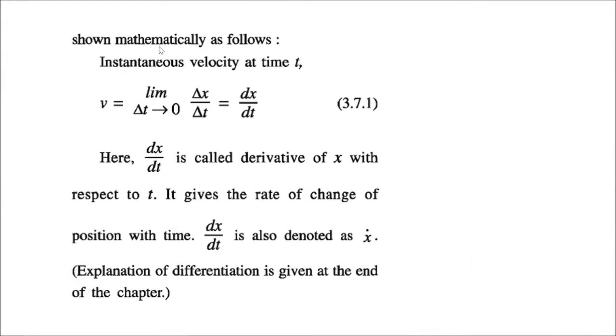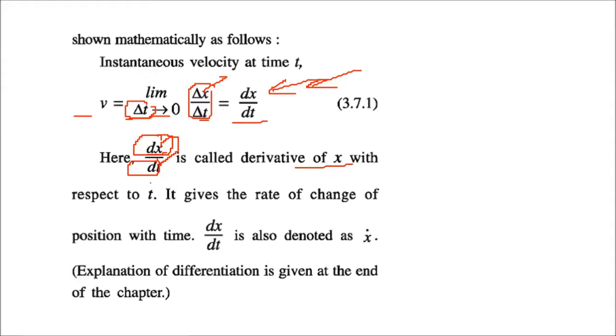So how to show it mathematically? Velocity will be delta x by delta t, that is x2 minus x1 by t2 minus t1. But here we are taking the limit. So when we take the limit delta t tends to 0, then this delta x by delta t, we know by mathematics, becomes dx by dt. dx by dt is the derivative, and you might have known it when you learned derivatives, integrals, etc. Now dx by dt is called the derivative of x with respect to t, and what it gives you is the rate of change of position with time. dx by dt is denoted by x dot.